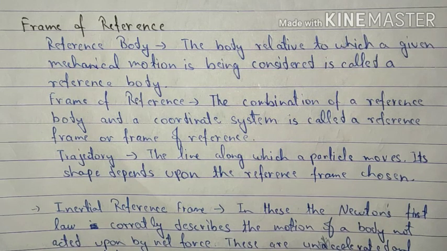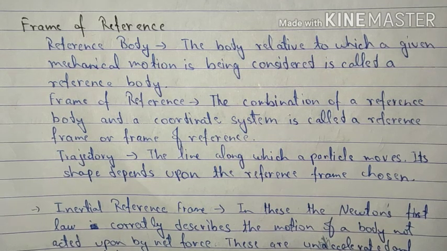Or for example, when you are standing still, then with respect to your frame of reference, you are at rest. However, if we consider the frame of reference with respect to the earth, we will say that you are moving along with the earth. So, a motion can be described in various ways depending on the frame of reference we are considering for its study.